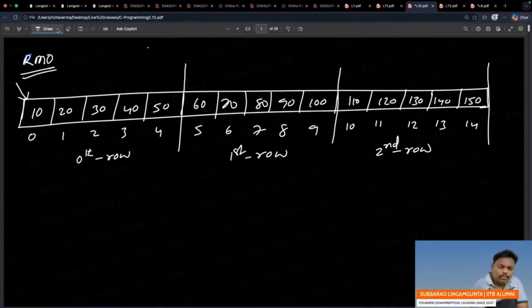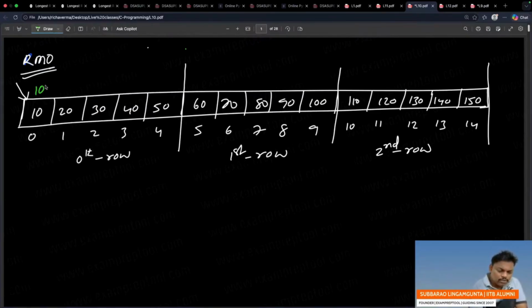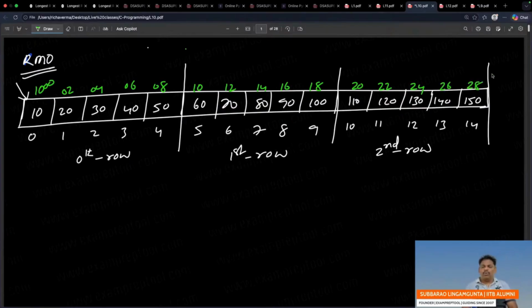Remember, row by row I am writing. And one more, see the addresses also: 1000, 1002, 1004, 1006, 1008, 1010, 12, 14, 16, 18, 20, 22, 24, 26, 28. Row by row I store.